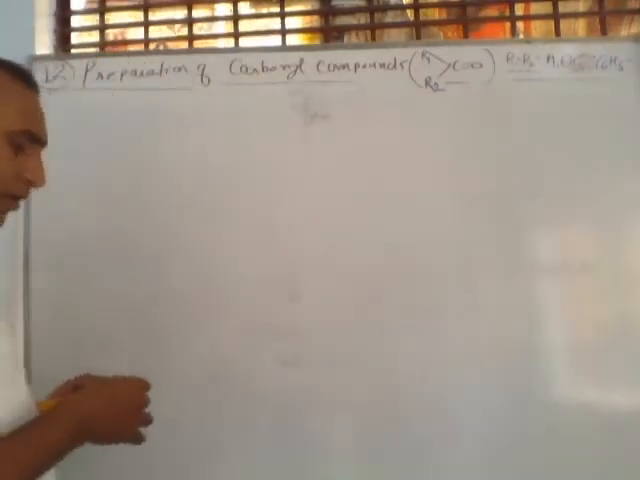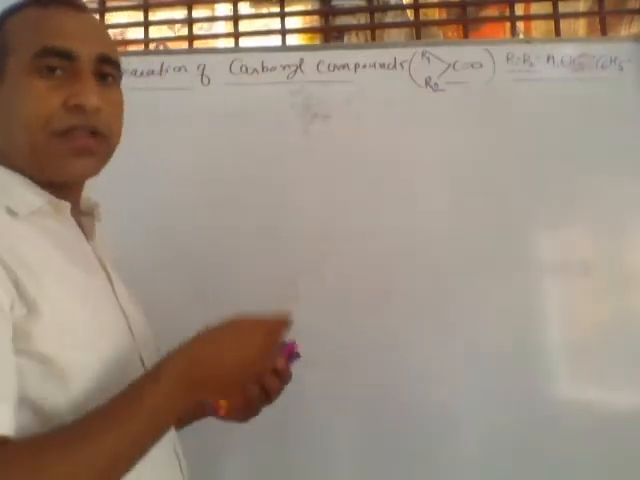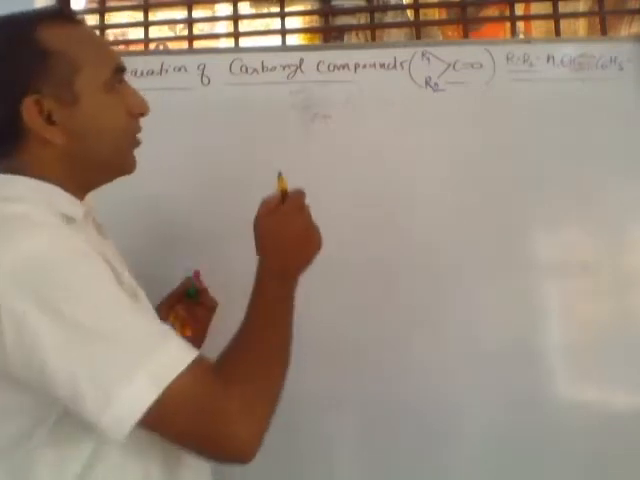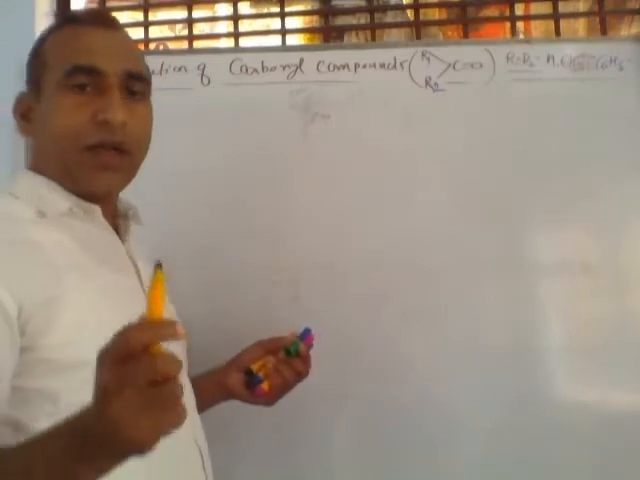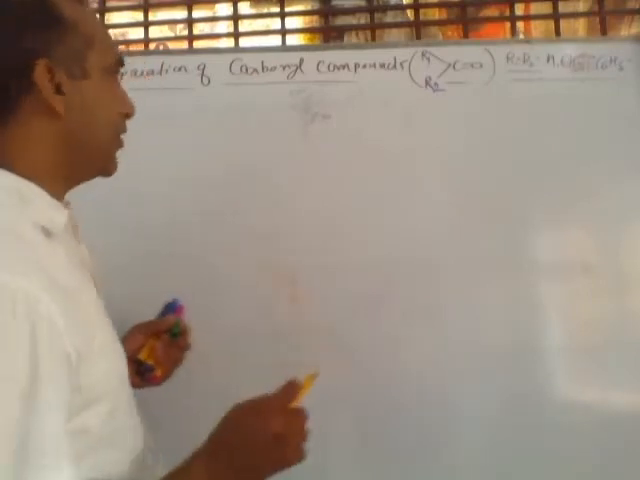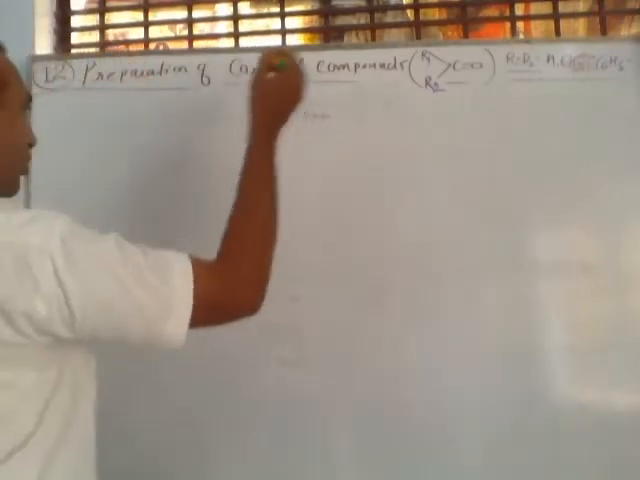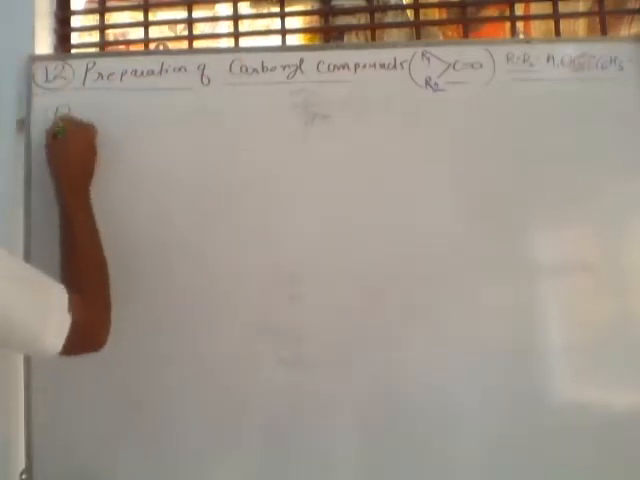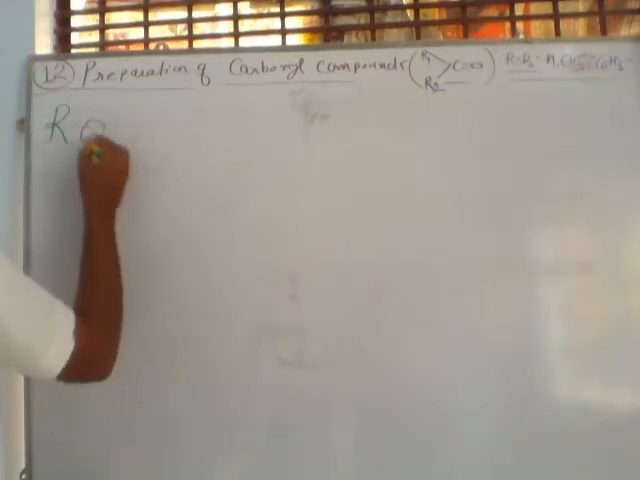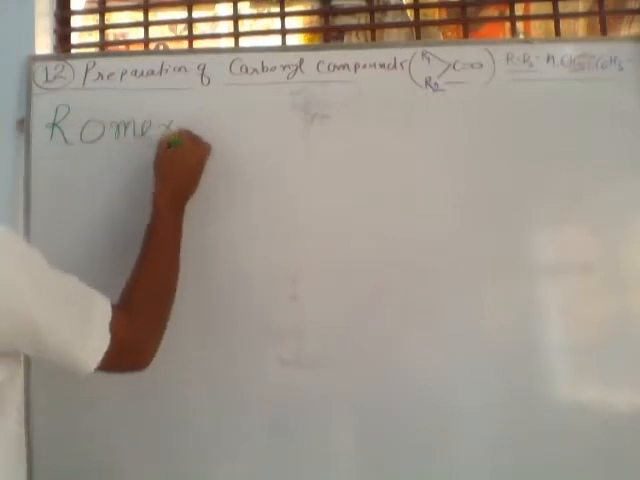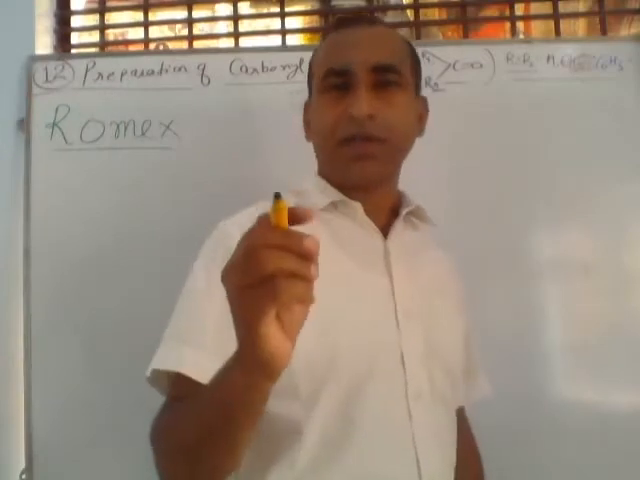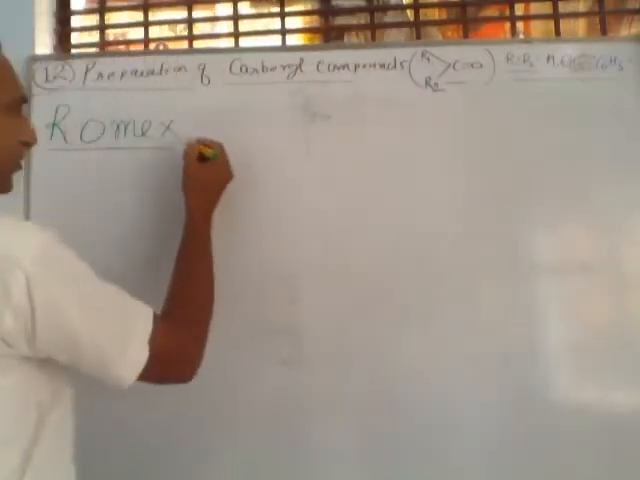Okay, so the topic is how can we prepare these carbonyl compounds, meaning aldehyde and ketone, but we will prepare only aliphatic here. Aliphatic means without ring generally. So I am writing a trick to remember different methods. The trick is Romex. Suppose it is the name of any person, Romex.